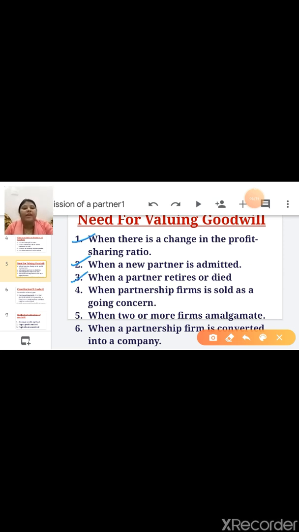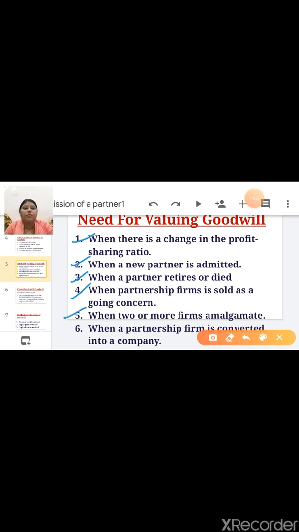Next, when a partner retires or dies. When any partner leaves the firm, again the profit sharing ratio will change. So you have to calculate the goodwill. Next is, when a partnership firm is sold as a going concern, that is, sold to another person.